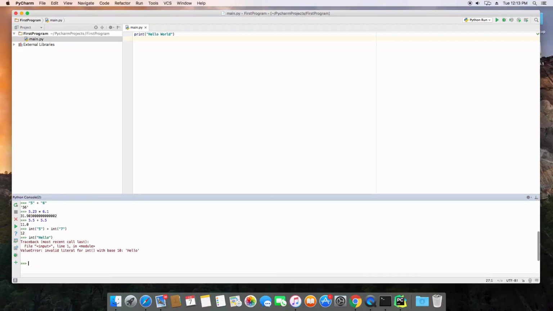So think of this function basically as it takes whatever you put into the function, it removes the quotations, and then returns that. Same if I just type this, Python's going to freak out because it doesn't know what hello is, because this is going to be interpreted not as a string, but it's going to be interpreted as computer code. And we're going to get more into strings in the next video.